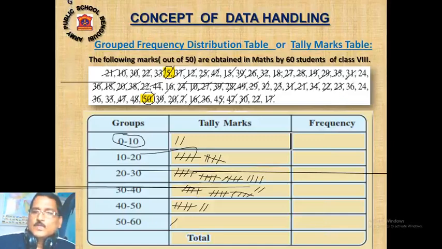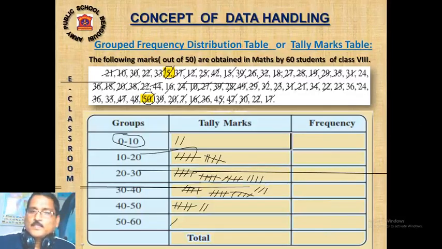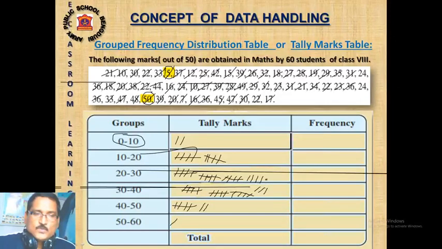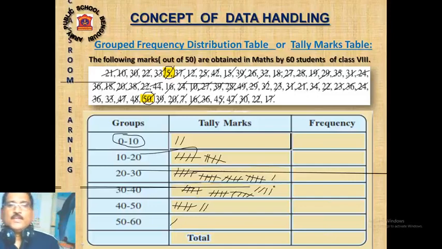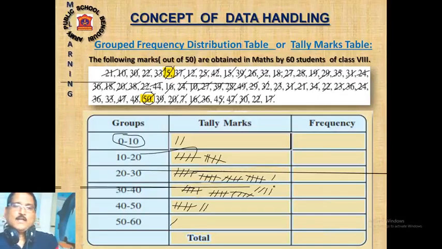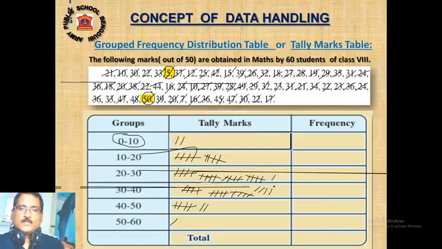Then 31 will be 30 to 40, 36 will be 30 to 40, 32, 40, then 24 will be 20 to 30. One is this, another slab. Now the marks of the entire 60 students have been represented within these class intervals with the help of a grouped frequency distribution table.